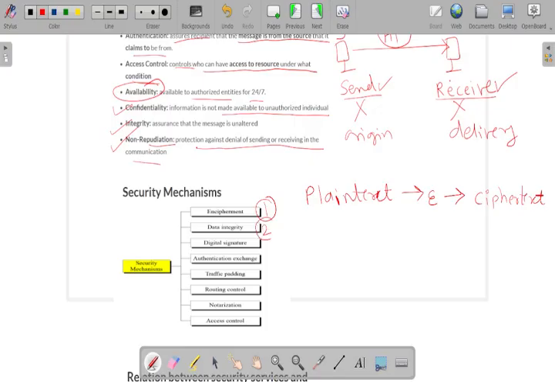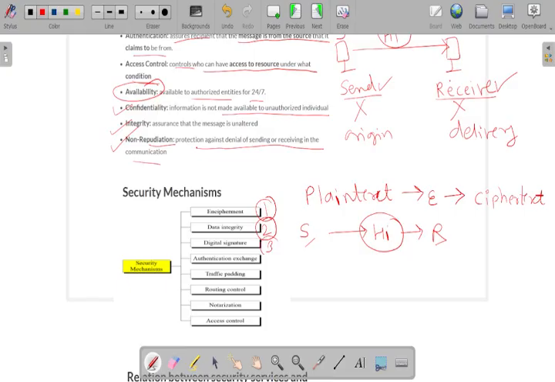The second one is data integrity. During transit, the data will not be tampered with, and the correct message will be sent from sender to receiver. It ensures that our data will be sent in the original format.